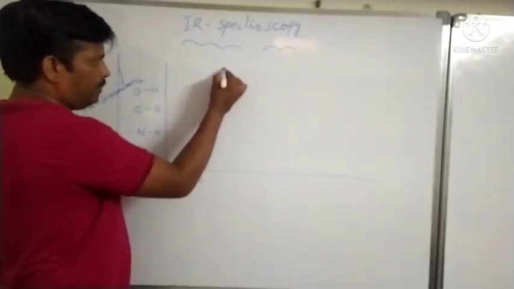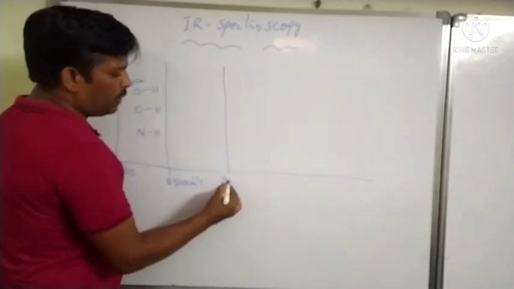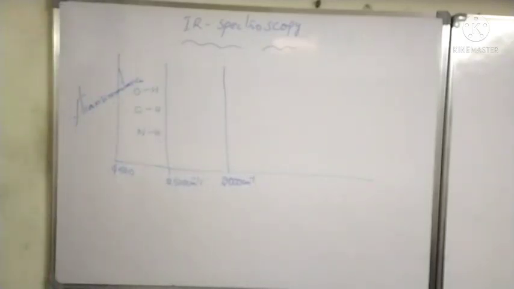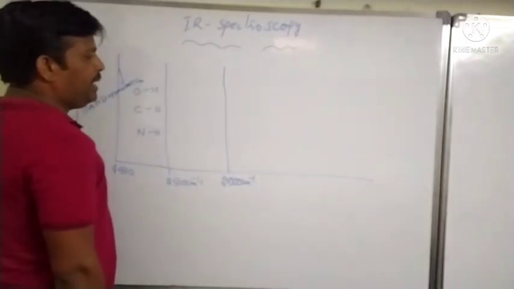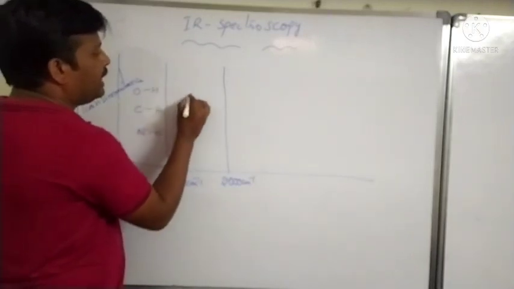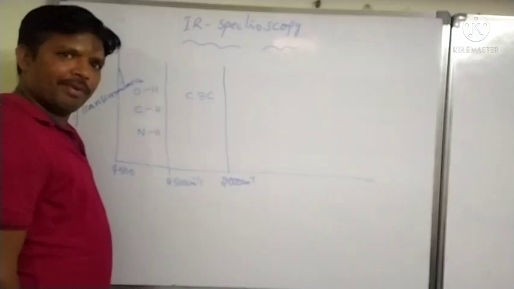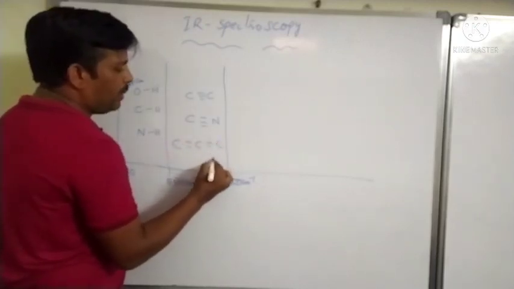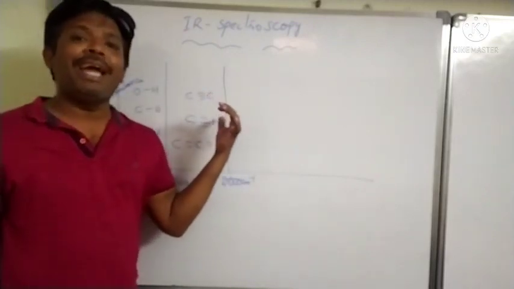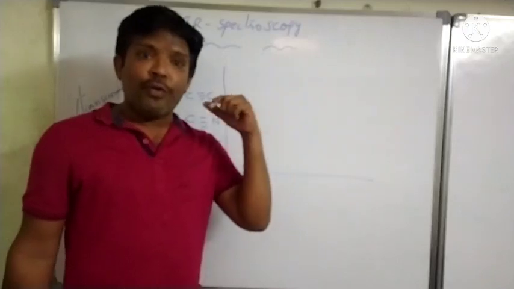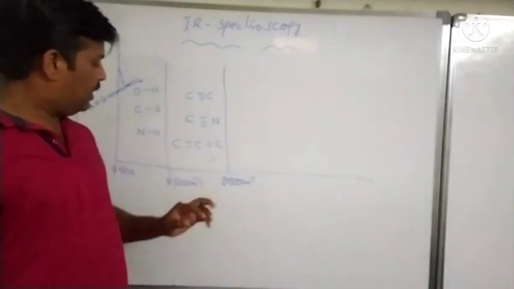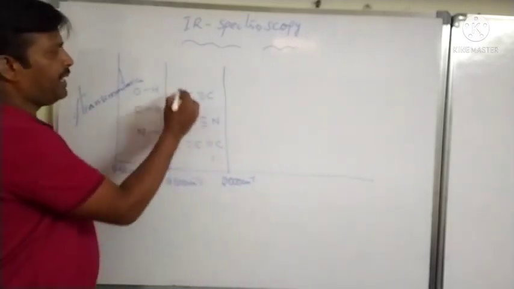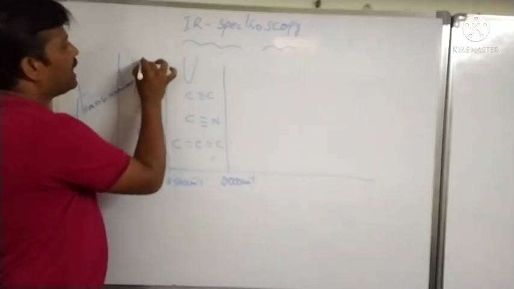And from 2,500 to 2,000 centimeter inverse, in this region you will get the triple bonds, C triple bond C and C triple bond N, and dienes, double bonds, if present in the molecule. We will get peaks in this region like this.